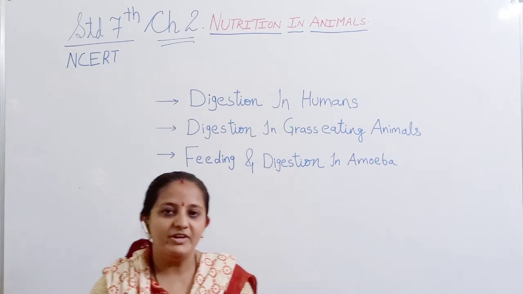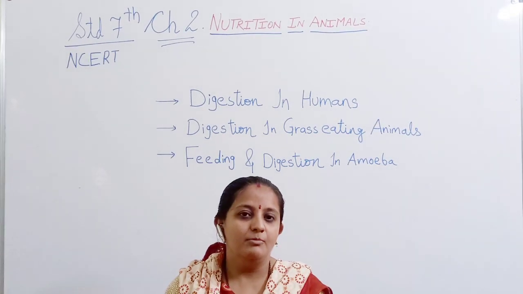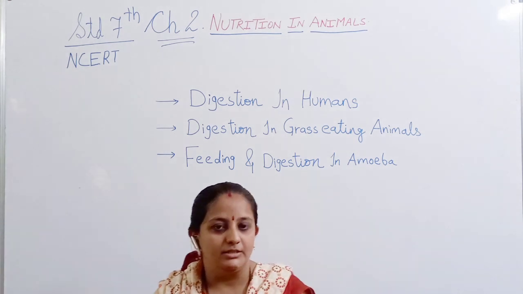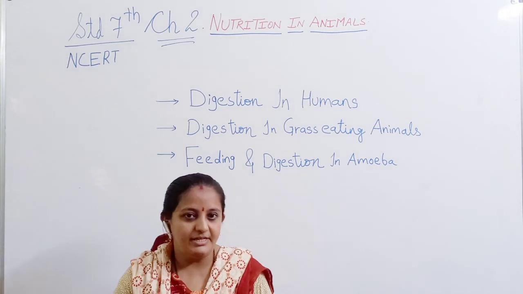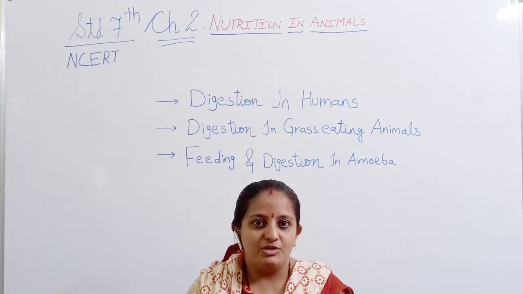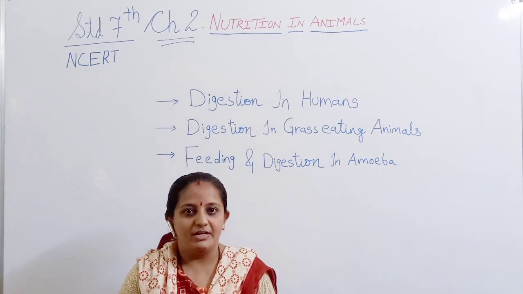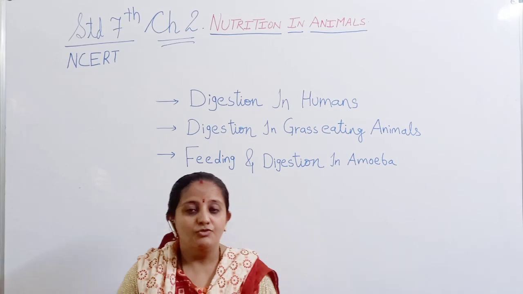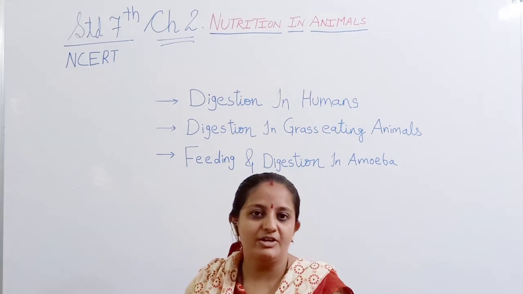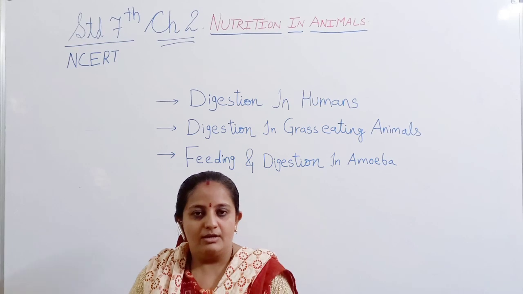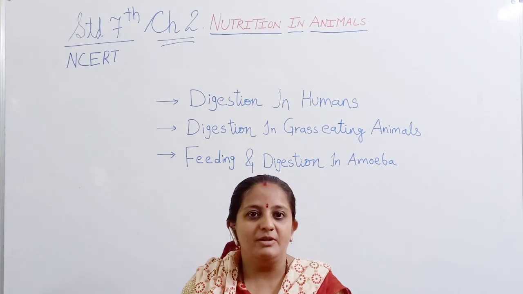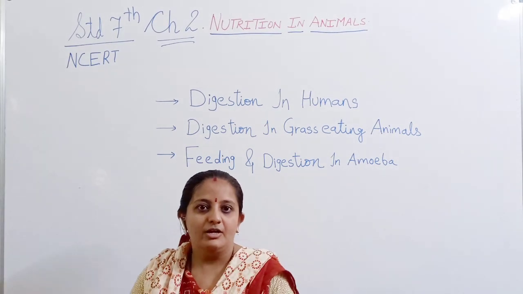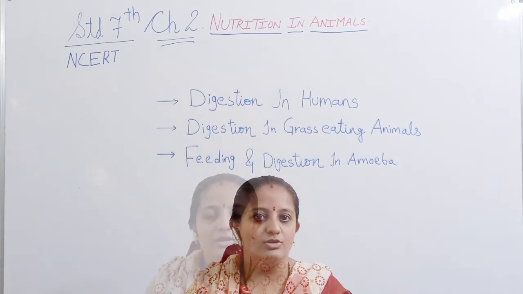There are different ways of taking food. The mode of taking food is different in different animals. For example, a python swallows, a mosquito bites, a housefly, and a butterfly sucks nectar from the flower. So every animal has a different mode of taking food. We can even see in grass-eating animals that they swallow and chew. So all have different modes of taking food and feeding.